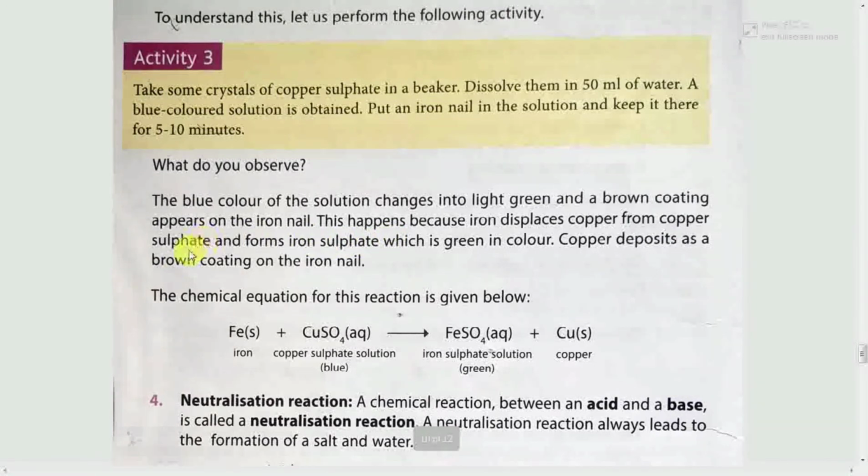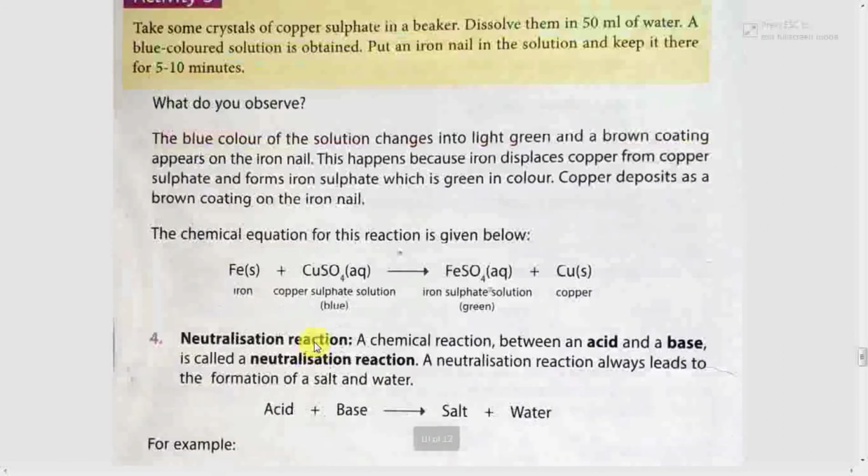Copper deposits as a brown coating on the iron nail. You can just see the chemical equation for this reaction is given below. Fe plus CuSO4 is equal to FeSO4 plus Cu.